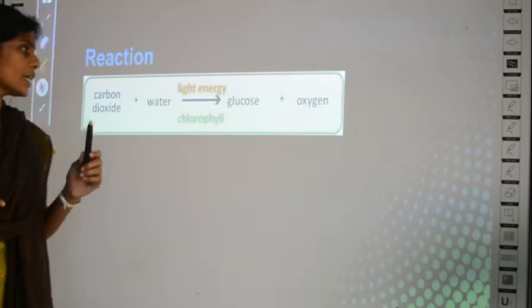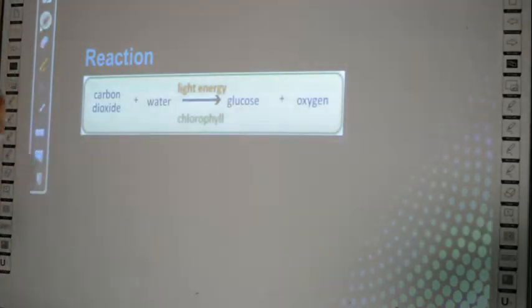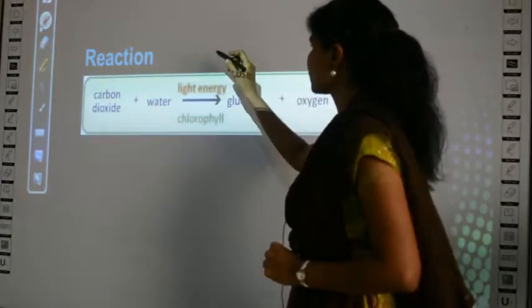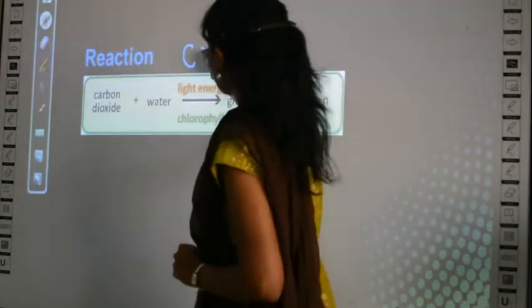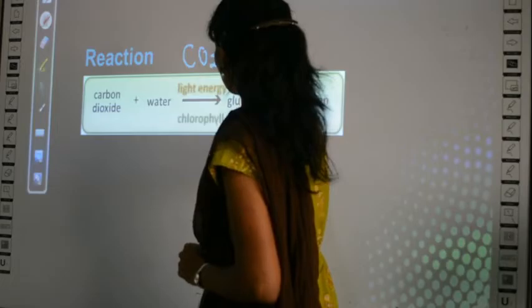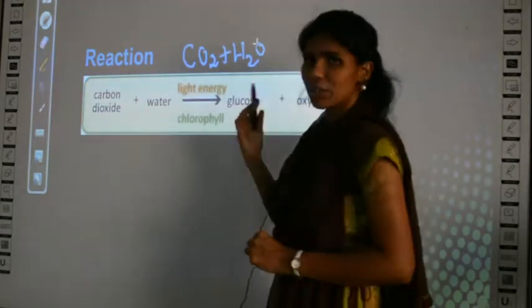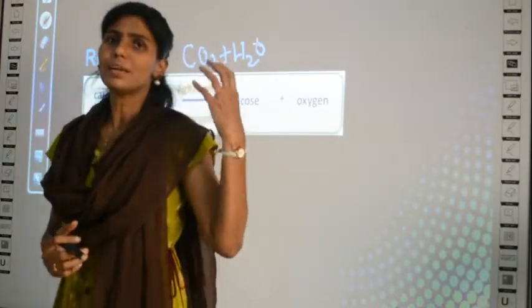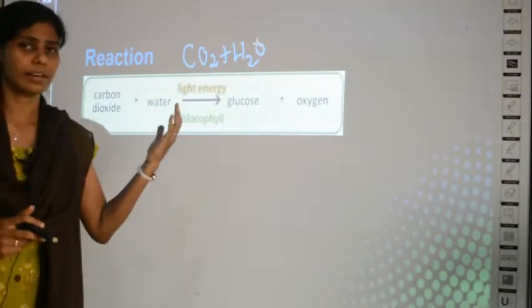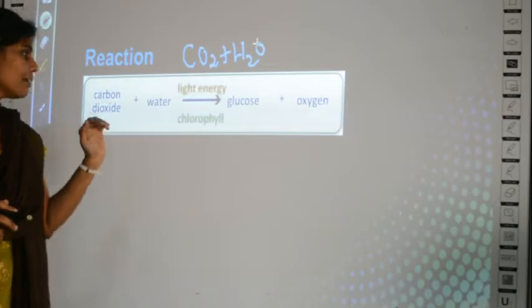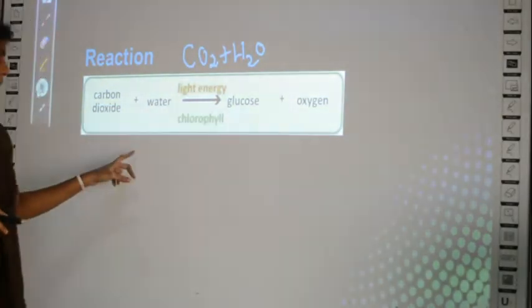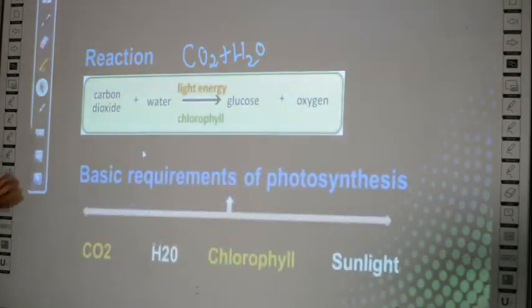Why is it called a word equation? Actually, if you want to write it in the form of a chemical equation, it will be this way: CO2 plus H2O, like that. In a chemical notation, if you write, it is called the chemical equation, right? It will be in a balanced form too. That you need not learn for your levels, it is enough to learn the word equation which is given in your textbook. So this is the word equation of photosynthesis.